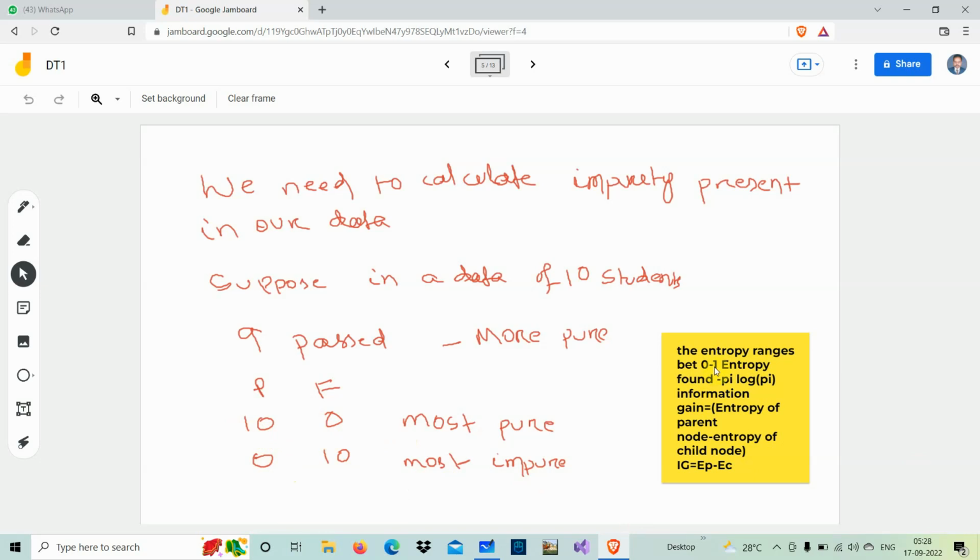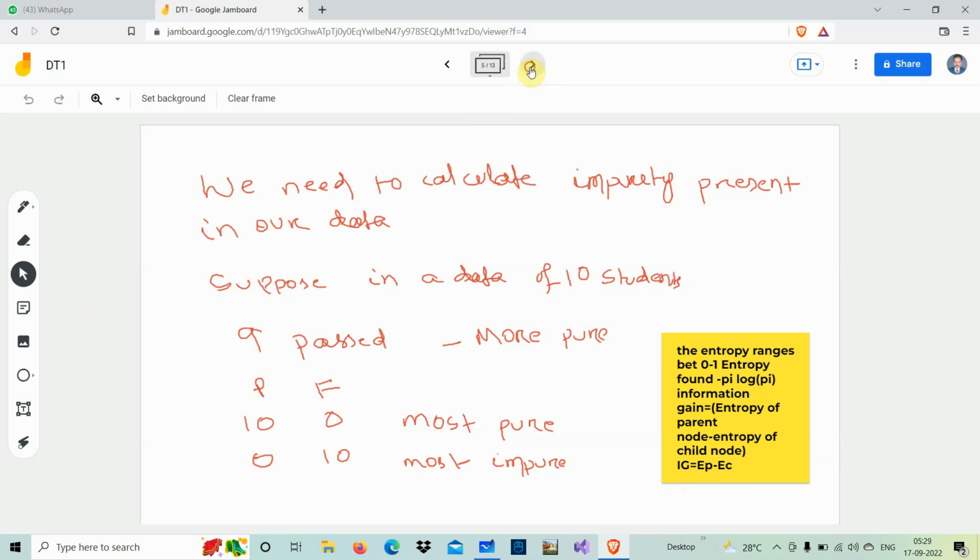So it can be 0.1, 0.2, 0.3, like that. And entropy is found using this equation: minus of p_i log of p_i. This you know. And the information gain we calculate as entropy of parent minus entropy of child node. That is, IG, information gain, equals Ep minus Ec.